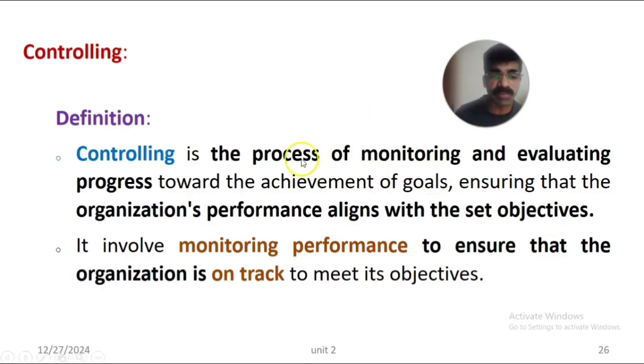So controlling is a process of checking, periodical inspection or monitoring and evaluating the progress of each person or the progress of the total organization towards achievement of its goals and objectives, and ensuring that the organization's performance aligns with the set objectives. Thus, it involves monitoring the performance of the personnel or organization to ensure that the organization is on the right track to meet its objectives and goals.